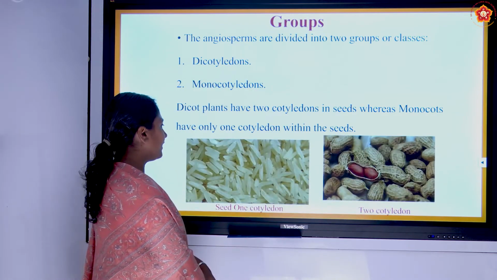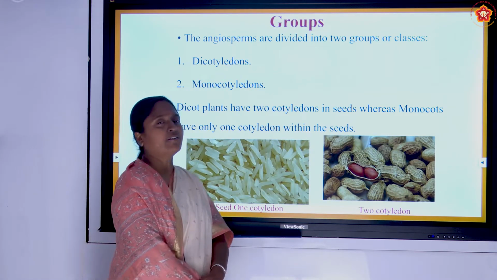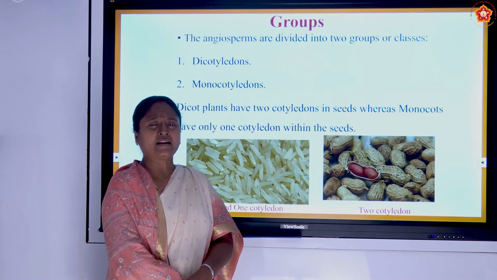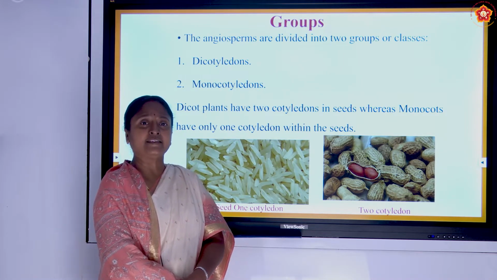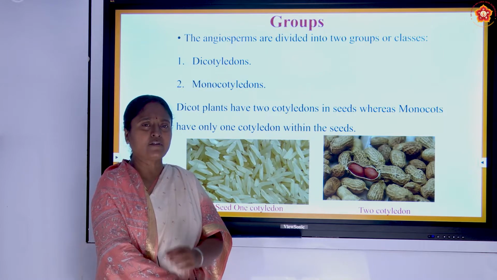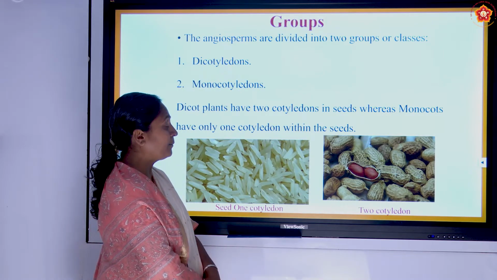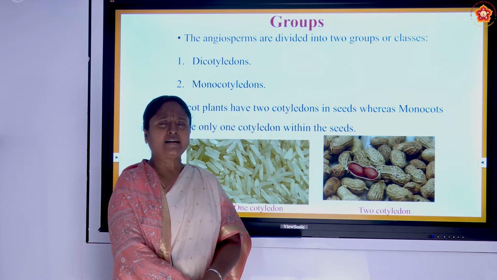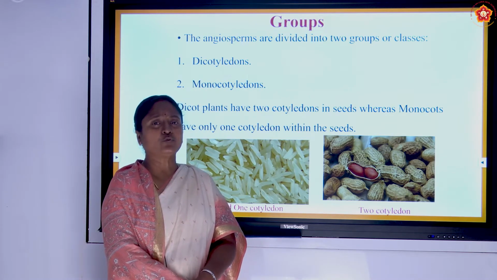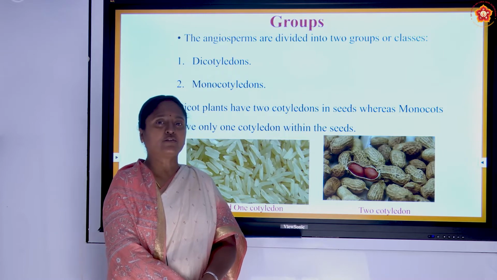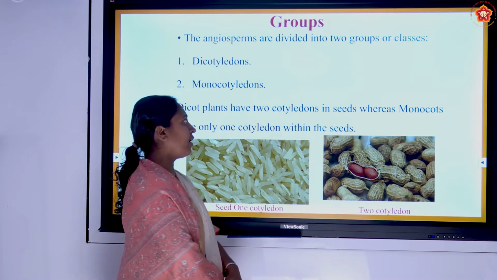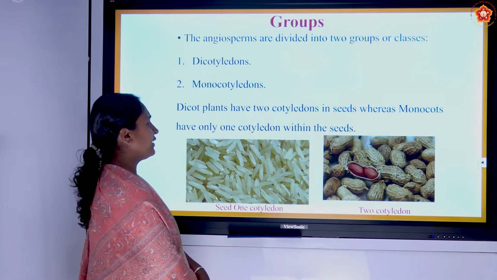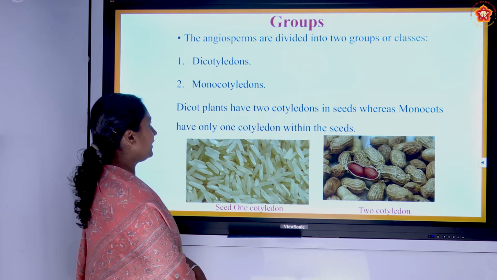In monocots, like rice or wheat, we cannot divide the rice into two distinct parts, right? It is of a single piece, whereas in the pea plant or in peanuts, we can see that the cotyledons can easily be divided into two equal halves, right? So these are known as dicot plants. So based on the seed arrangement, they are divided into two different categories.